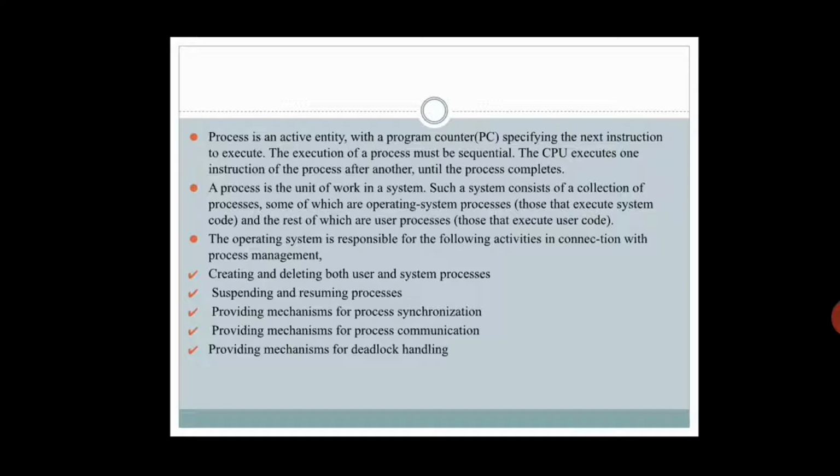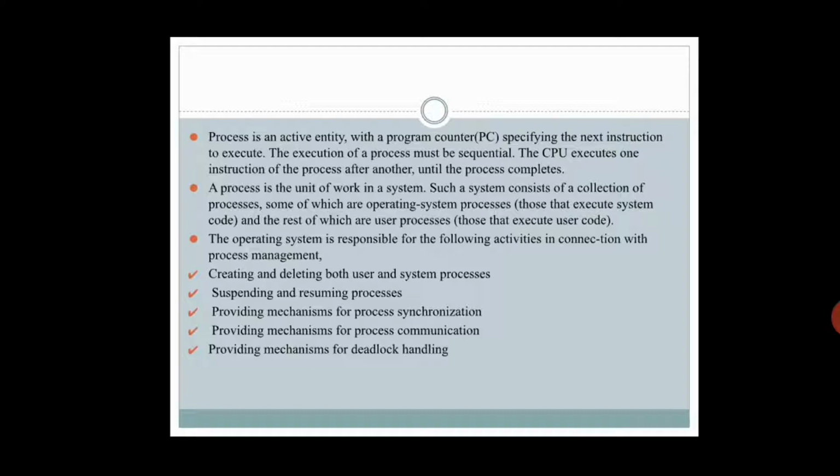Next, a process is the unit of work in a system. If the question arises what is a process, you can define it in many ways. In this line they said it is a unit of work in a system. In some places they will say it is the program in its current execution state, or a kind of application which is running in the system. Ultimately a process is what is happening right now, what execution is being done on that platform. Each and every process has its own ID. You have to remember this: PID, the process ID.